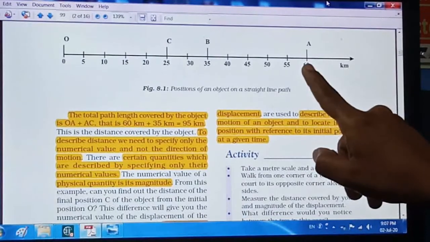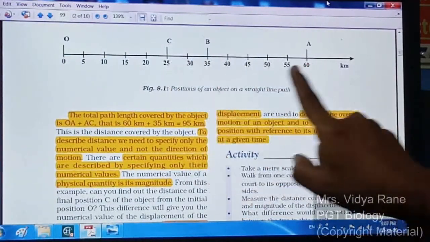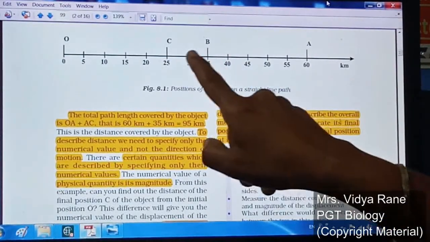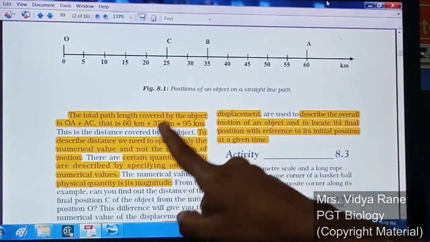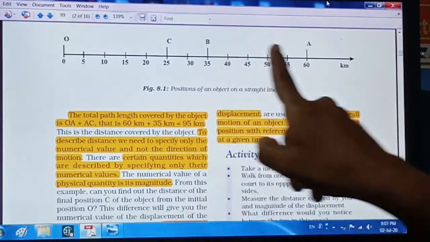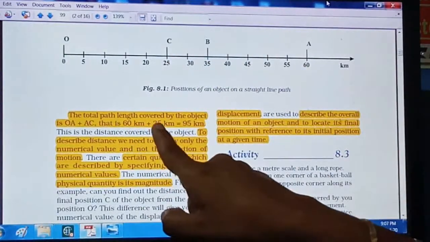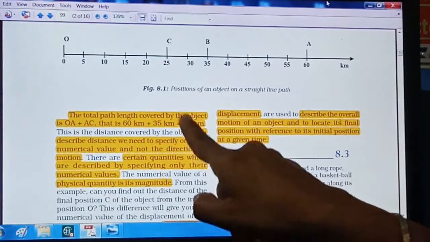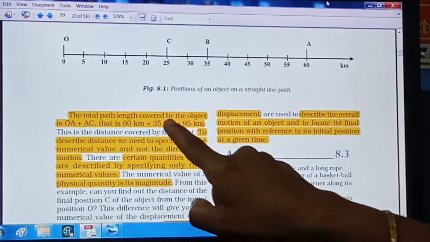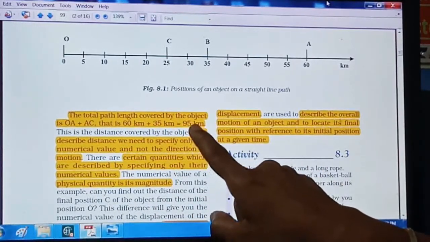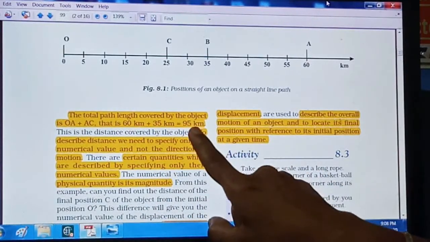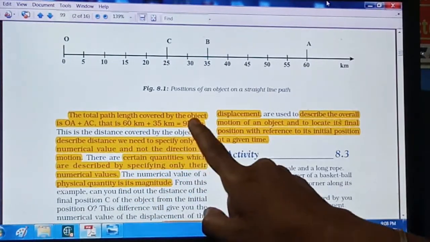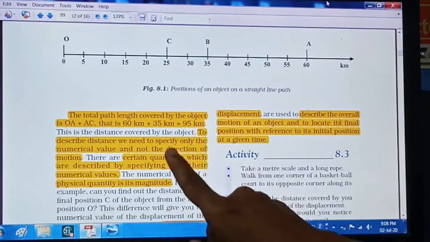this is 0 to 60 kilometer and then go back to C. 5, 10, 15, 20, 25, 30, 35, right? So total 35 kilometer is there A to C. So 60 plus 35 kilometer is equal to 95 kilometer. So the path length covered by an object is 95 kilometer. So this is what we can say, that the distance covered by an object is 95 kilometer, right?